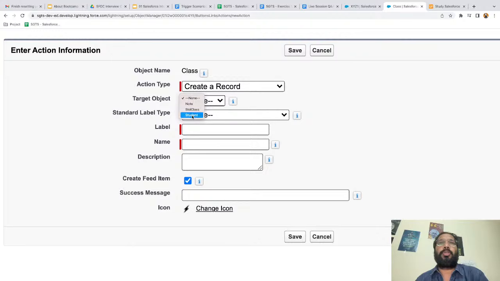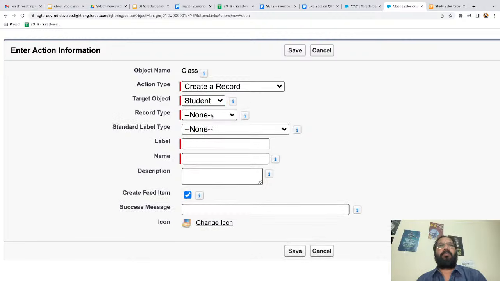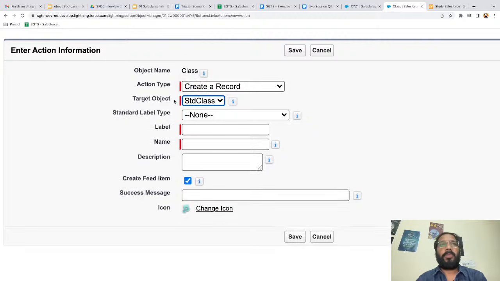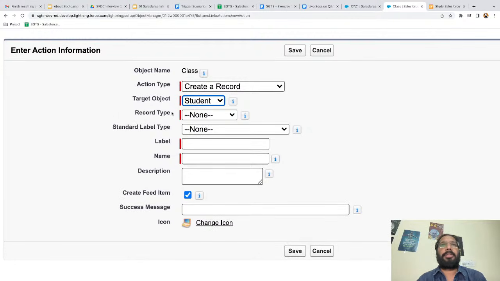The target object is student as per the requirement. Now this student object has record types as well, so the record type option is available by default. If I select any other object, let's say STD class, the record type option is gone because the STD class object does not have record types. But our requirement is student, so the record type option is available. It has two record types, fresher and experienced. So I am selecting fresher.